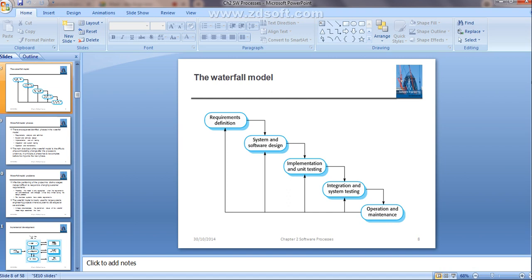After that, the tested whole software system is delivered to the customer. System testing means the whole system is also tested. Then the whole software system is delivered to the particular customer who came up with the requirement. And lastly, operation and maintenance. It usually takes the longest life cycle phase.